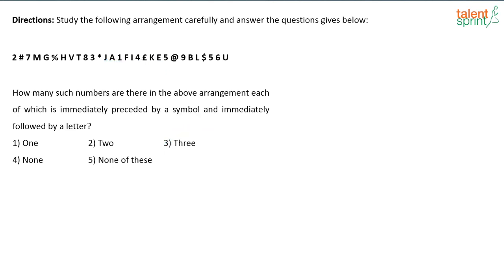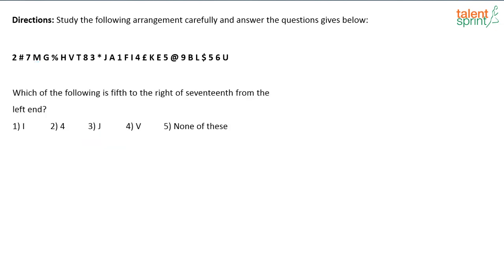Next one. How many such numbers are there in the above arrangement, each of which is immediately preceded by a symbol and immediately followed by a letter? See, hash 7M, number immediately preceded by a symbol and followed by a letter. Which else is there? Only 2 are there, right? Yes, only 2 are there. Option 2 is your answer. Hash 7M and at the rate 9B.